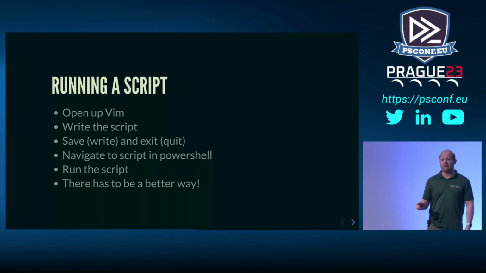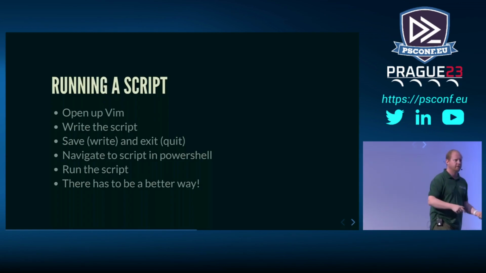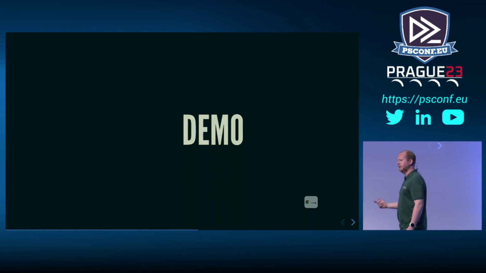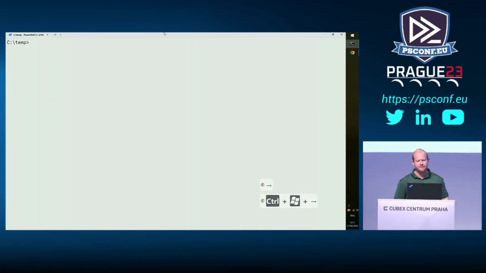No one? There's always one guy, come on. No? Exactly. So you'd run the script, there'd be an error. You'd have to go back into the script, remember the error, fix the error, save it, run it, and obviously you get a new error and go and fix that. So there has to be a better way. But first of all, let's have a look at building a script in Vim.